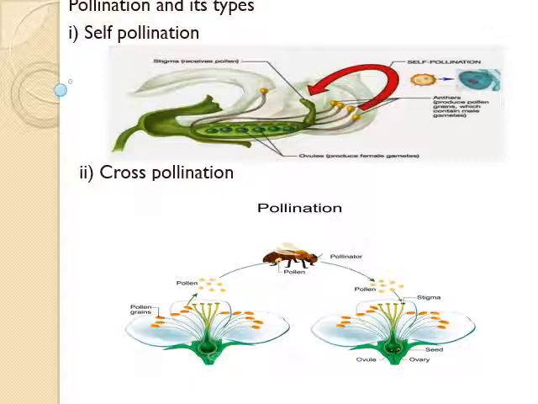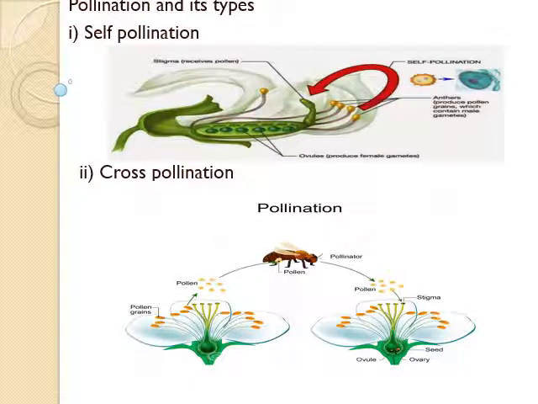First one is pollination. Pollination means the transfer of pollen grains from the anther to the stigma of a flower. Pollination takes place in two ways. They are self-pollination and cross-pollination. First is self-pollination. This also takes place in two ways. They are autogamy and geitonogamy.